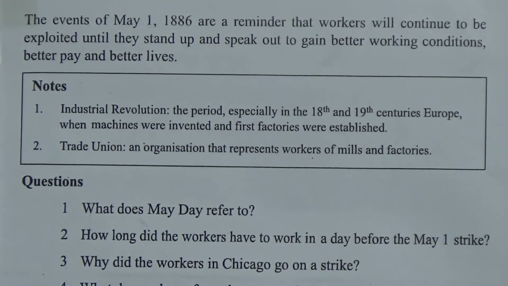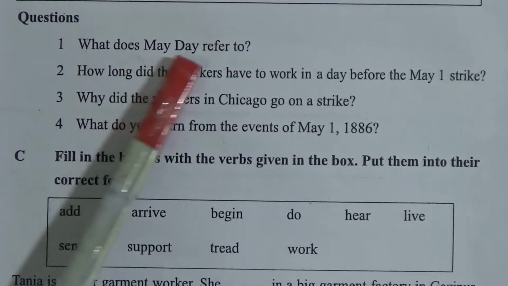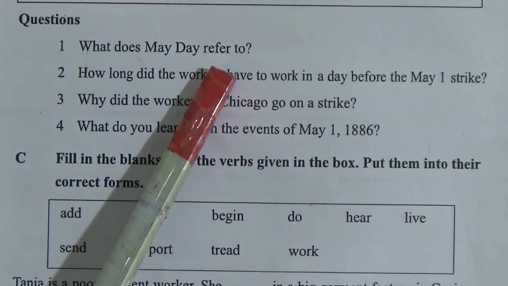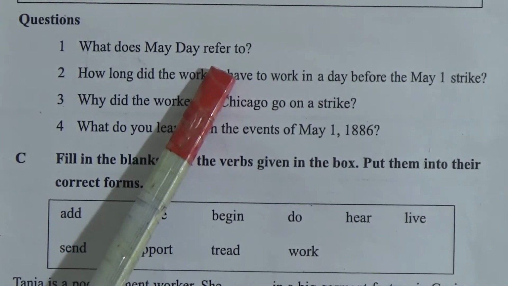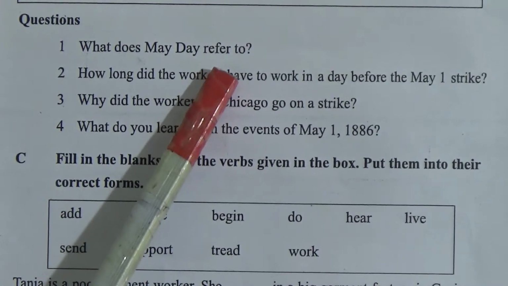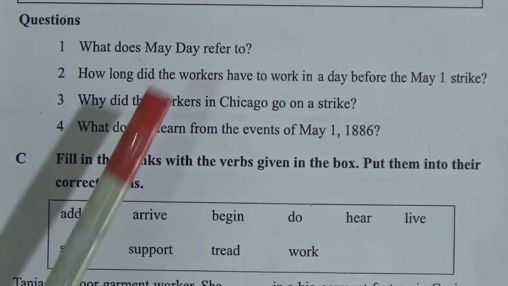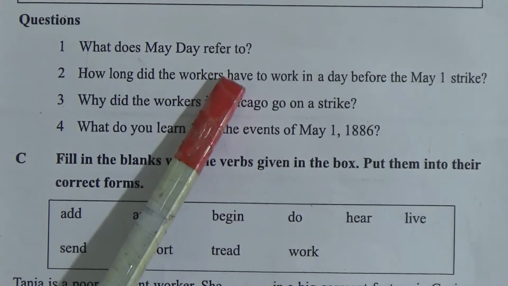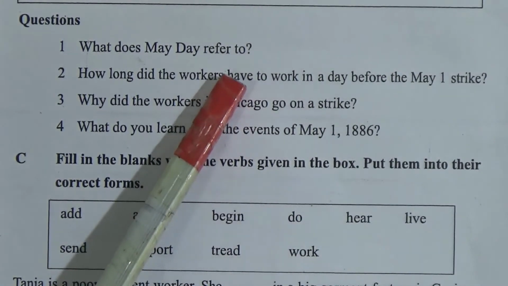Okay, now we will discuss the questions which are related to our topic. Now question number 1, what does May Day refer to? We know that May Day refers to May 1, 1886, when the workers laid down their lives to establish an 8-hour working day.